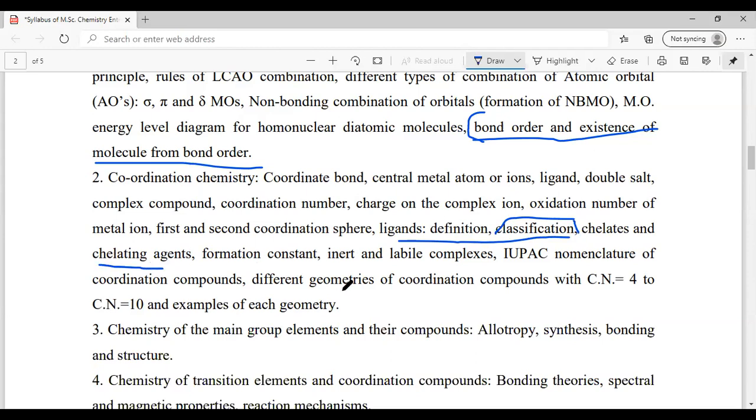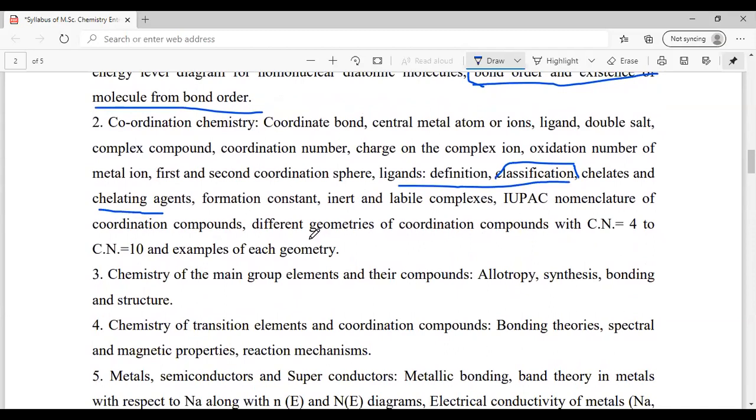Also, the coordination numbers and the geometries of the complexes, with coordination number 4 to 10. This is also very important.